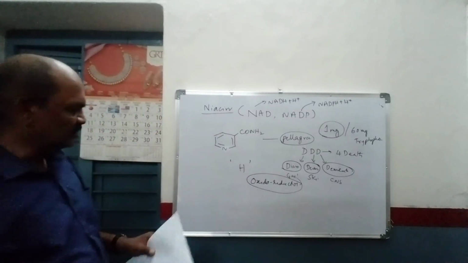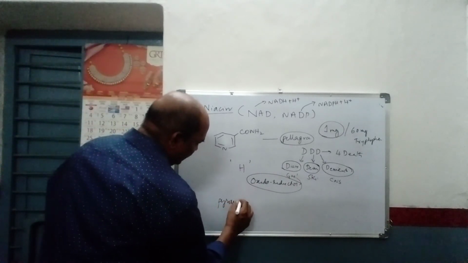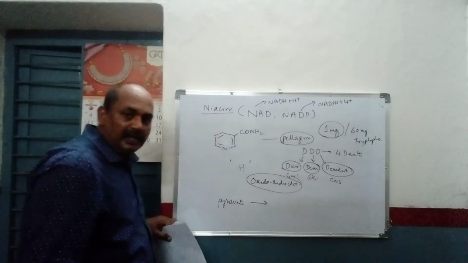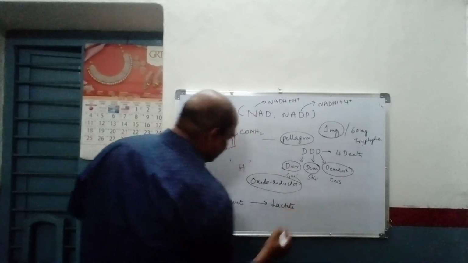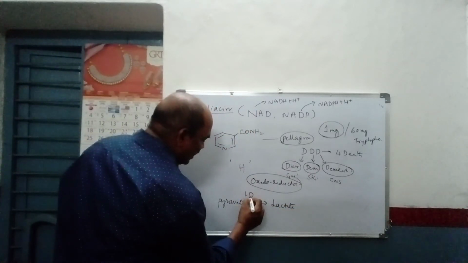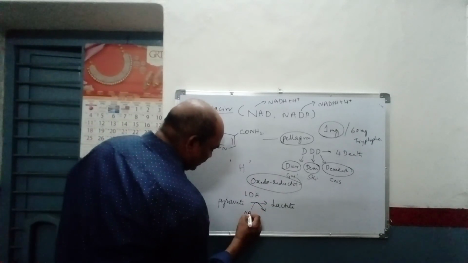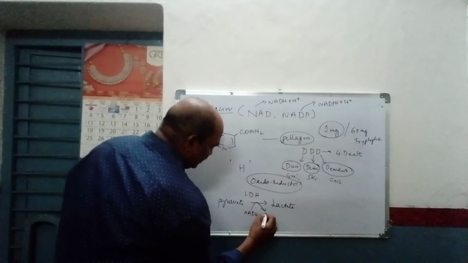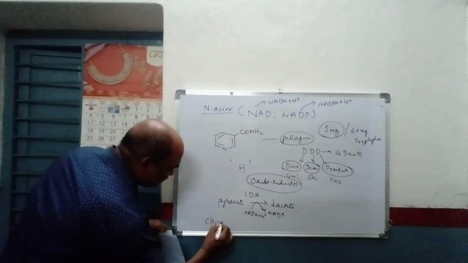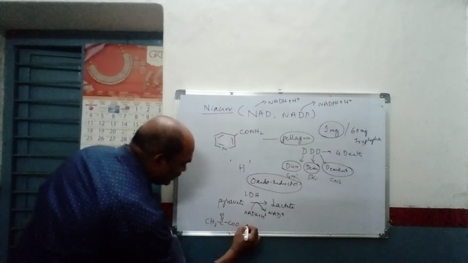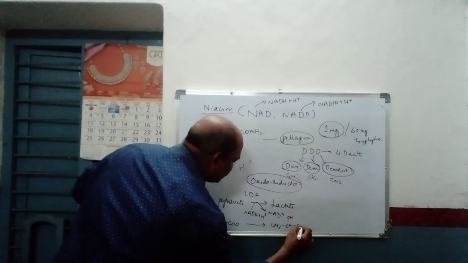A simple example I would like to tell you: pyruvate under anaerobic conditions is converted into lactate. In the presence of the lactate dehydrogenase enzyme, the factor that is required is NADH plus H plus, which is converted into NAD plus. If you observe the structure, pyruvate, CH3 C double bond O COO minus, is converted into CH3 CHOH COO minus.